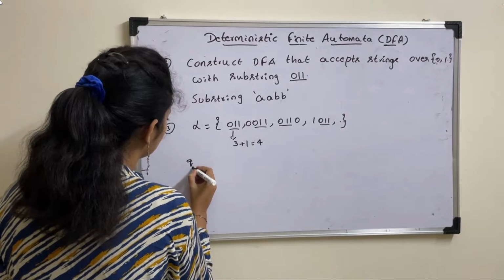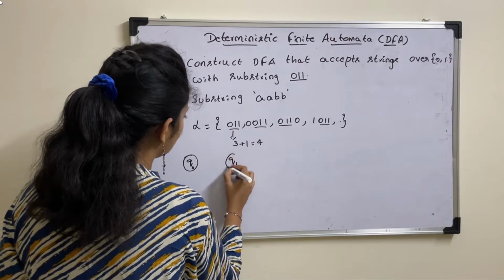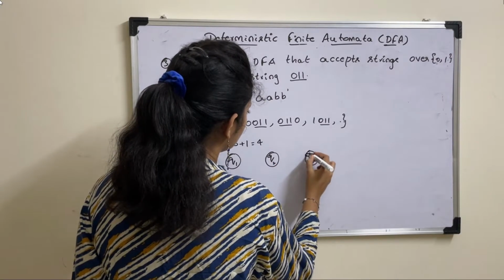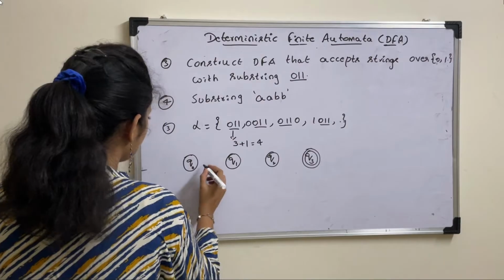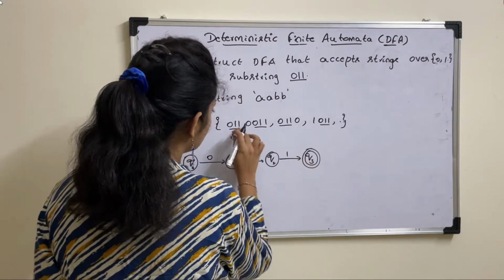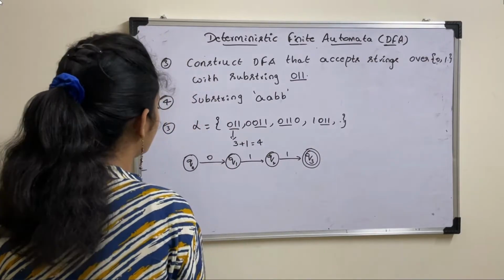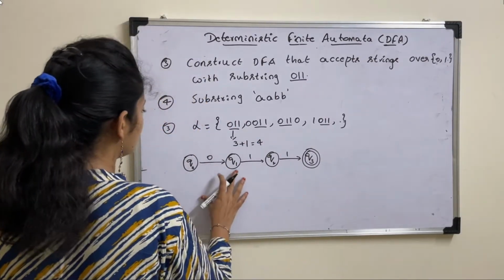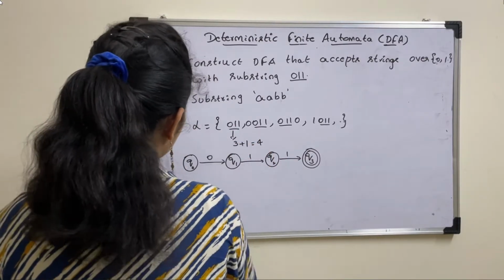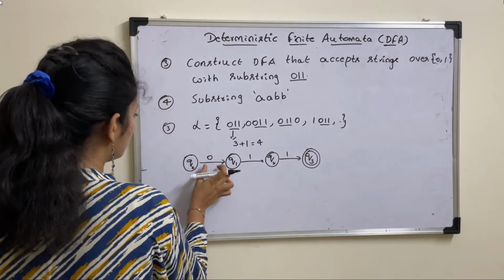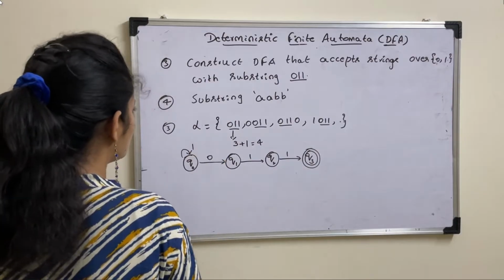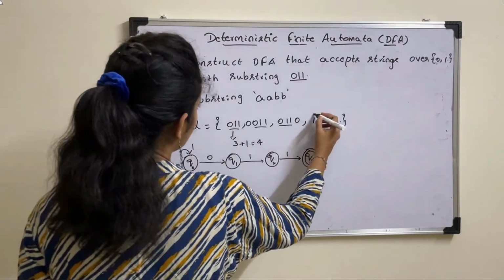So take states Q0, Q1, Q2, Q3. Q3 is a final state. Now take this 0, 1. 0, 1, 1 should be written like this, and after this we need to apply the remaining input symbols on every state. So on Q0 we applied 0, now we must apply 1. Can we use 1? Yes, your string may start with 1 also.